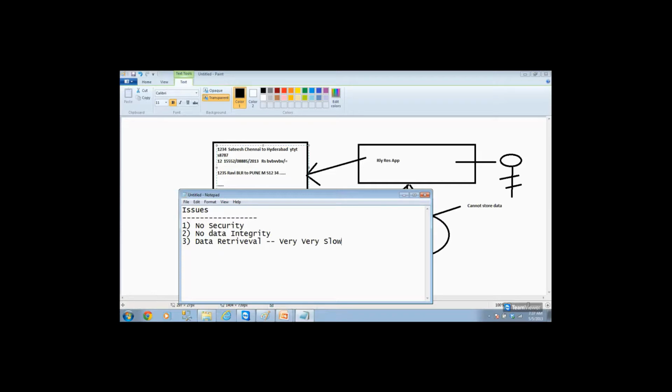Okay, the retrieval level will be very slow. That means there are many more issues, but I told you some 3 to 4 issues here. So they are able to store the data in a flat file, but the flat file is not the right choice for that.